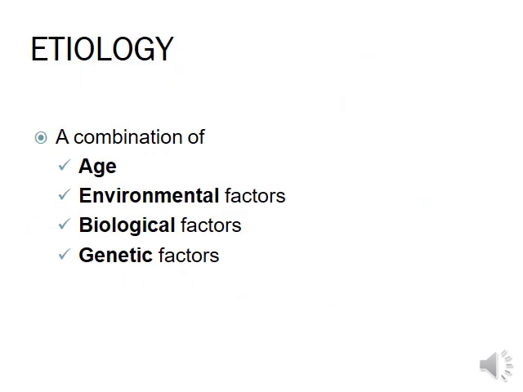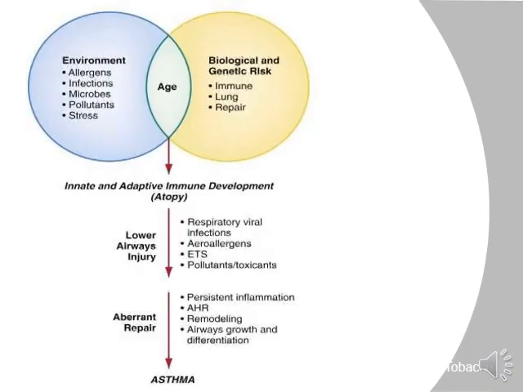Etiology: a combination of age, environmental factors, biological factors, and genetic factors are responsible for bronchial asthma. Environmental factors are allergens, infections, microbes, pollutants, stress. In the lower age group: biological and genetic factors like immune factors, lung factors. There is immune and adaptive immune development. This is called atopy.